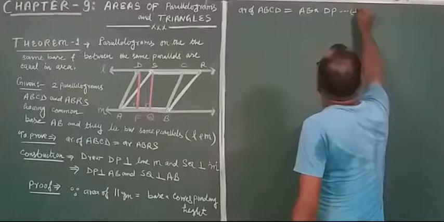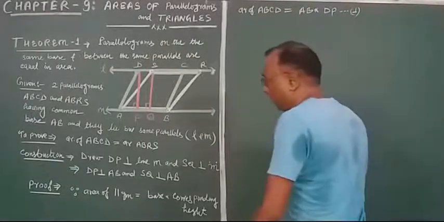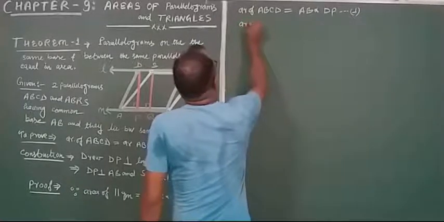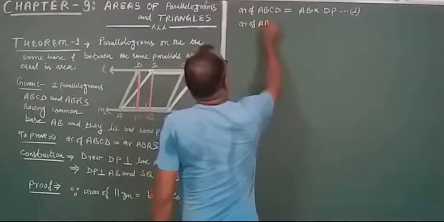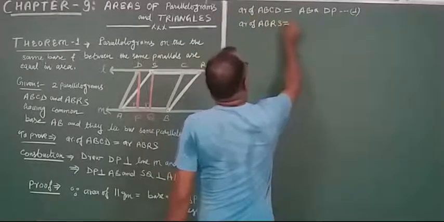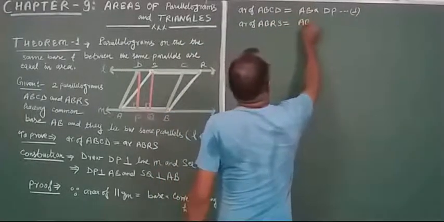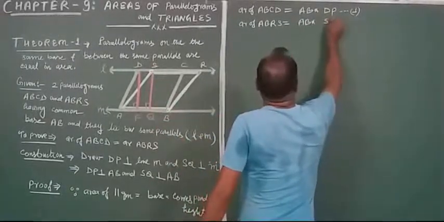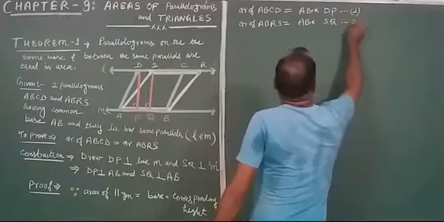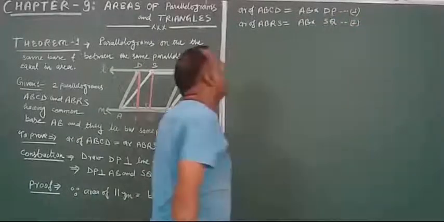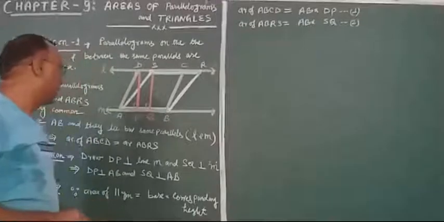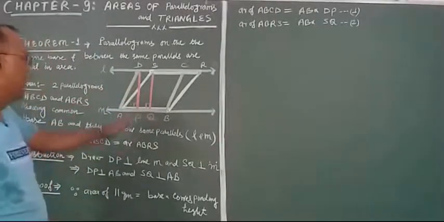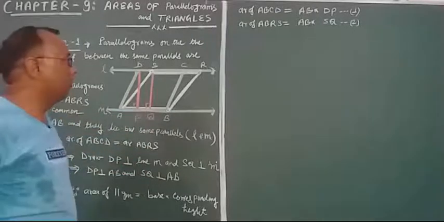Again look, area of ABRS. What is the common base? AB. And the height is SQ. This is equation number 2. What is the area of ABCD? Base AB into DP, and ABRS is AB into SQ.